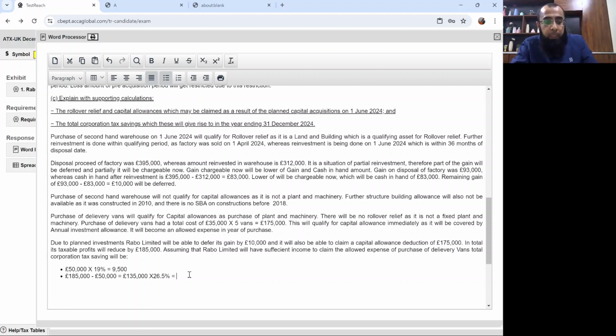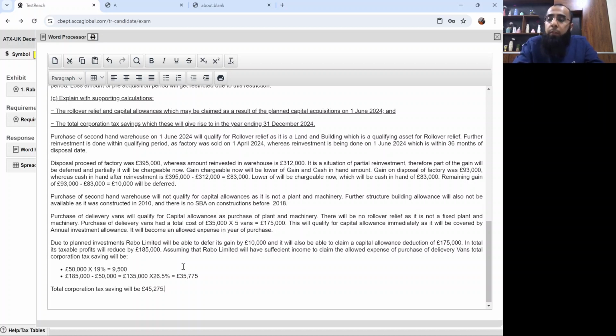So that will be £35,775. Just a second, £135,000 into 26.5%. Yes. So total corporation tax saving will be £35,775 plus £9,500, which is £45,275.